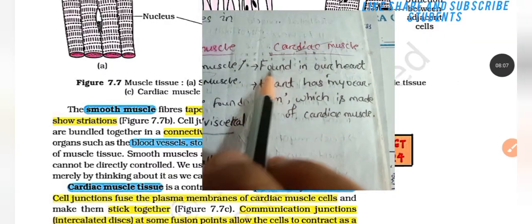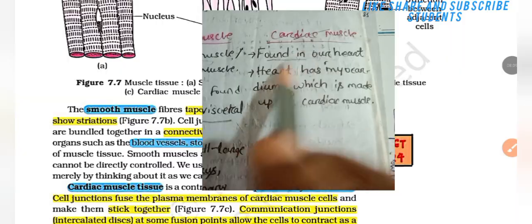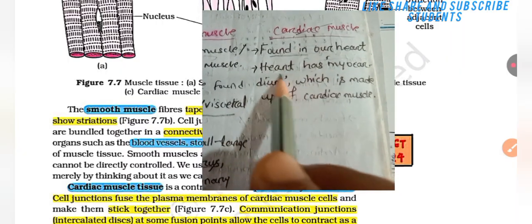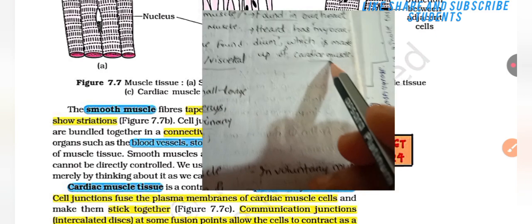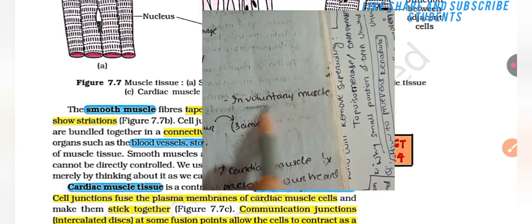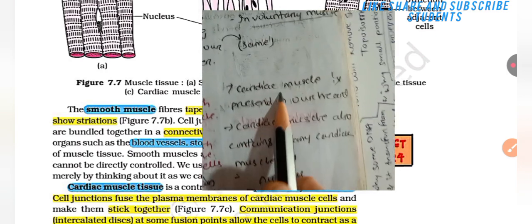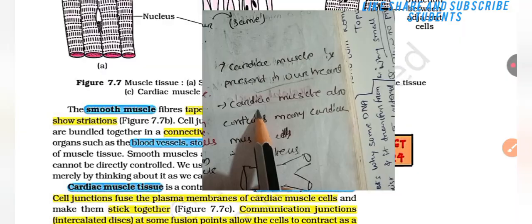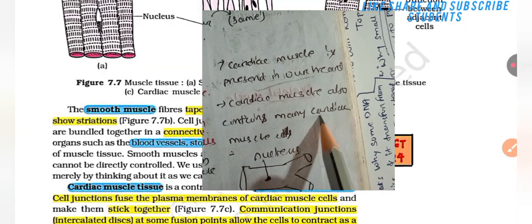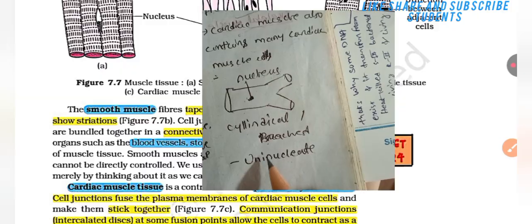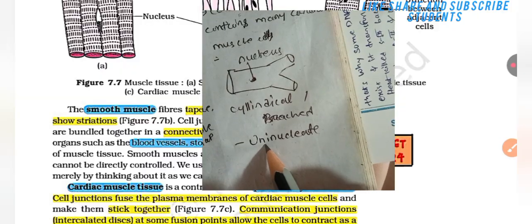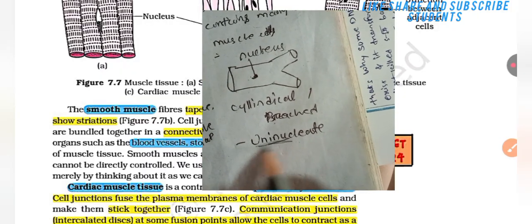Let's move towards cardiac muscle that is found in our heart. The heart has myocardium, which is made up of cardiac muscle. It is involuntary muscle. Cardiac muscle also contains many cardiac muscle cells. Here the nucleus is present; the cells are cylindrical and branched, and uninucleated. It is not multinucleated, it is uninucleated.